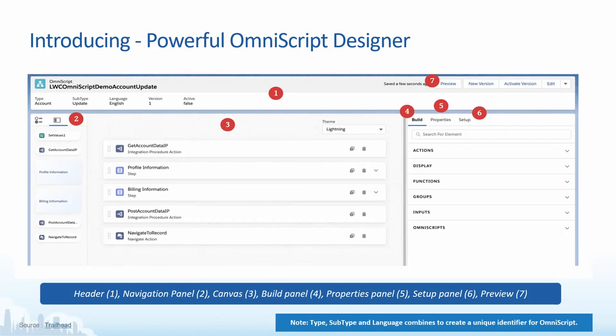Now the last part is the preview. If you remember, when we saw the demo of Flex cards or Data Raptor, we were able to preview whatever we were building. It's like you plug in and play and see how it looks. That is plug and play functionality via preview. Whatever you are building, you need not complete the whole flow to see the output. You can preview element by element or step by step, see how it looks, and proceed further in our flow. So this is how an Omniscript designer looks.